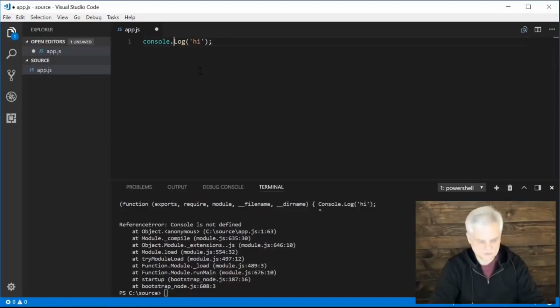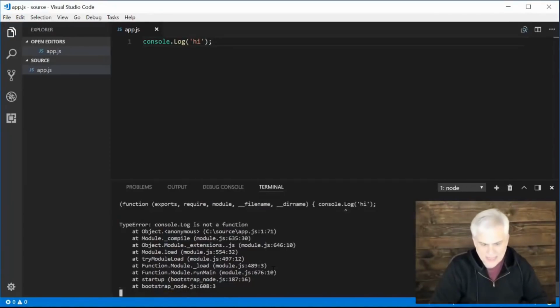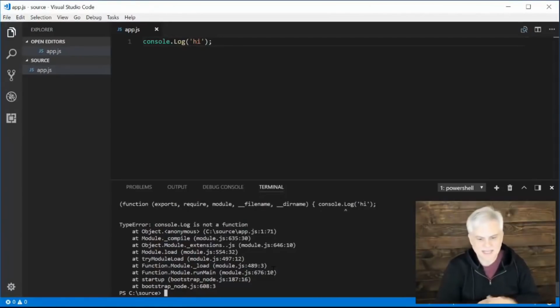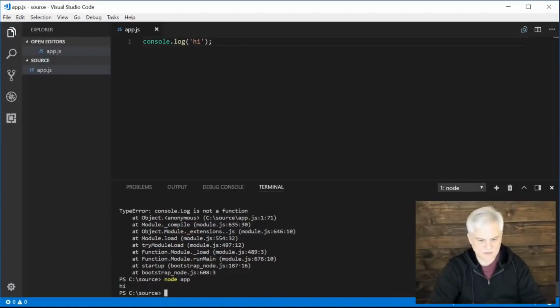The same thing is true with the function name log. Let me just use the up arrow on my keyboard. That'll give me the last command that was used in the terminal. So again, node app, and I'm going to try to execute this little program again, and I get another error. This time console.Log with a capital L is not a function. That's true. It's because it's lowercase l in log, and I'll save that change and then we'll re-execute this and it will work.